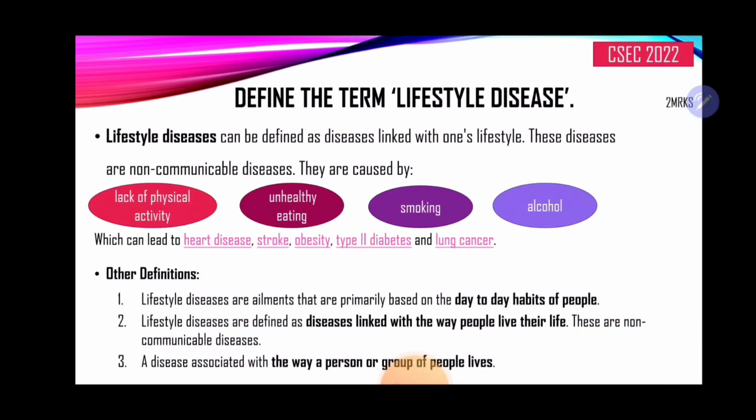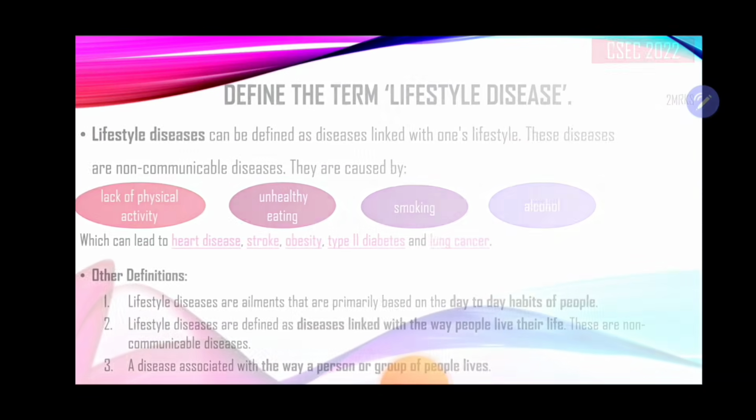Here I also have 3 other definitions which you may choose from, whichever you're comfortable with. But whichever you choose, make sure you have at least 2 points when you're giving your definition for a term. So 1, lifestyle diseases are ailments that are primarily based on the day-to-day habits of people. 2, lifestyle diseases are defined as diseases linked with the way people live their life. These are non-communicable diseases. 3, a disease associated with the way a person or group of people lives.